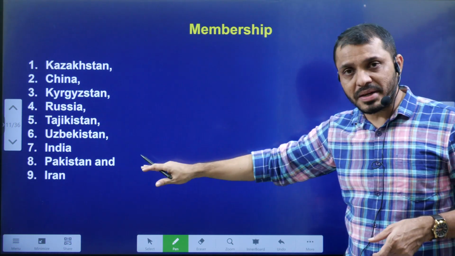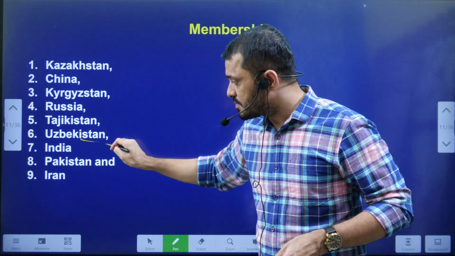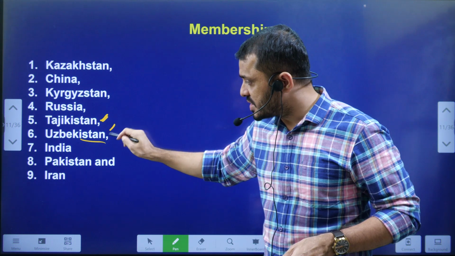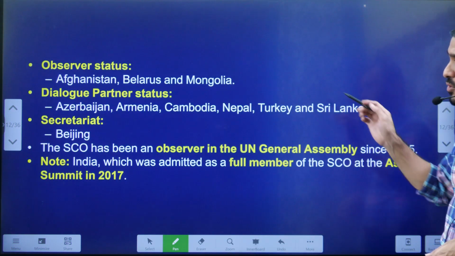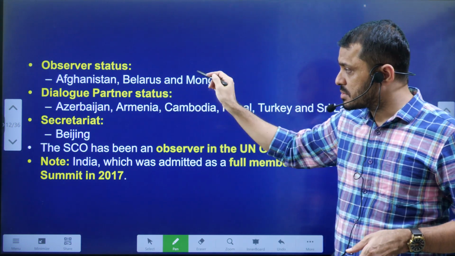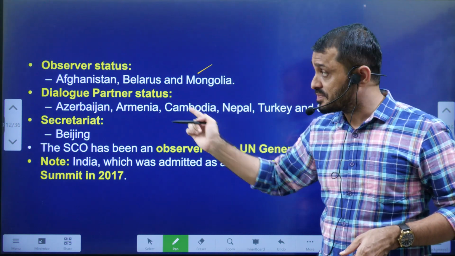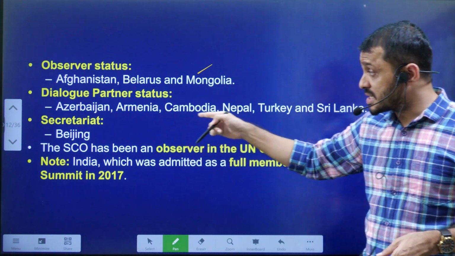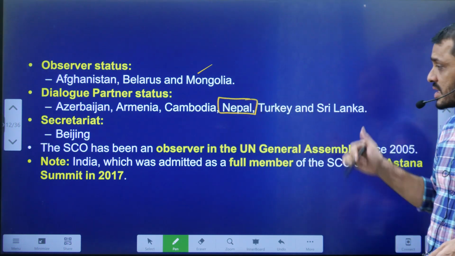Next, who are the member countries? The member countries of the SCO you can see here: up to the first five is the Shanghai 5, then the SCO, and later these three countries were added. Next, observer countries: Afghanistan, Belarus, Mongolia. Observer nations are also very important from an examination point of view. Dialogue partners: Azerbaijan, Armenia, Cambodia, Nepal, Turkey and Sri Lanka.